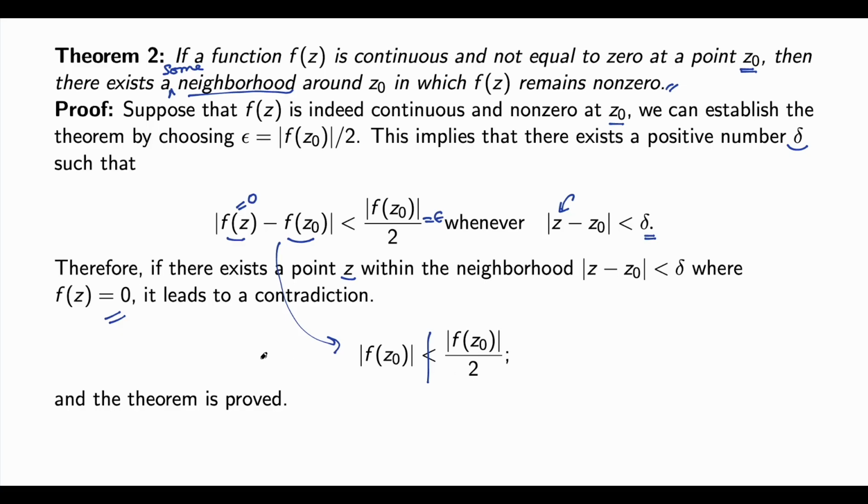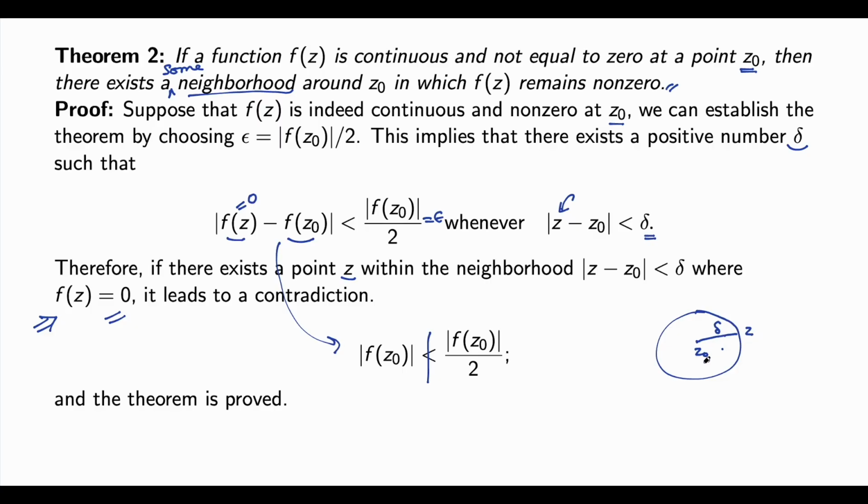You got my point on that. Why is it giving a contradiction? Because we are assuming that f(z) goes to 0. Then it leads to a contradiction. It means that f(z) should not be 0. And what is z? z is a point around the neighborhood of z₀. z₀ is here, some delta distance is here, so z will be the point.